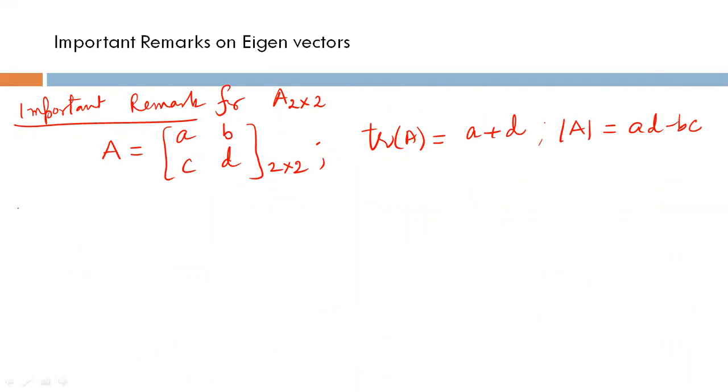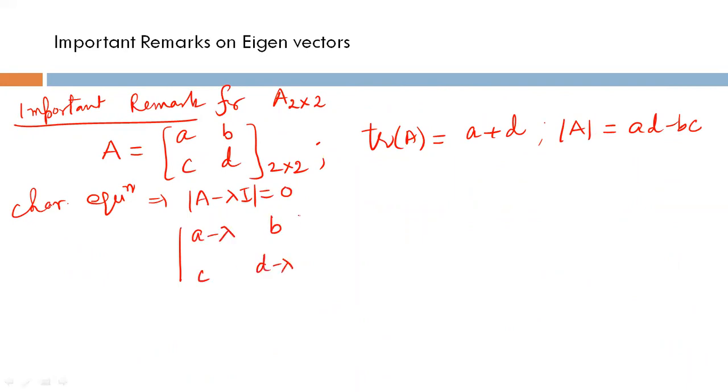What will be the characteristic equation? The characteristic equation is determinant of A minus lambda I equal to 0. Then this will be |a minus lambda, b; c, d minus lambda| equal to 0. You just expand this determinant: (a minus lambda)(d minus lambda) minus bc equal to 0.